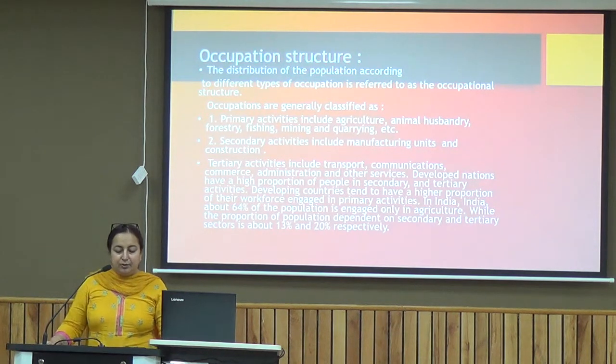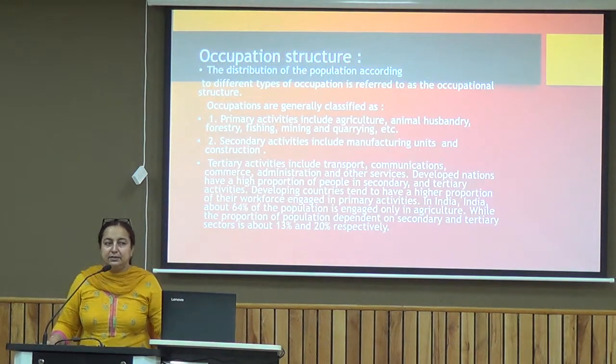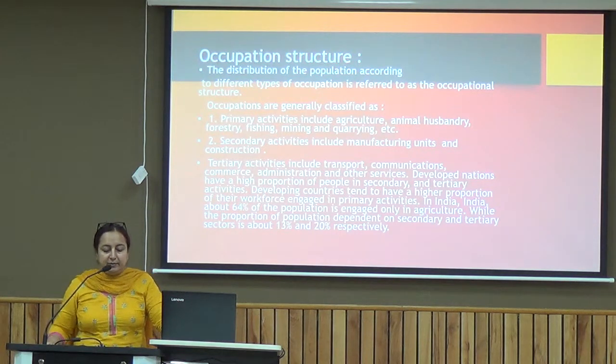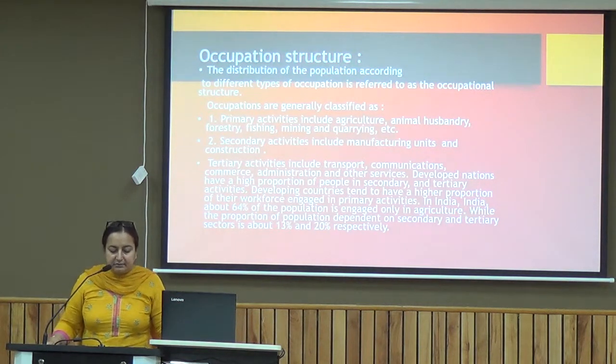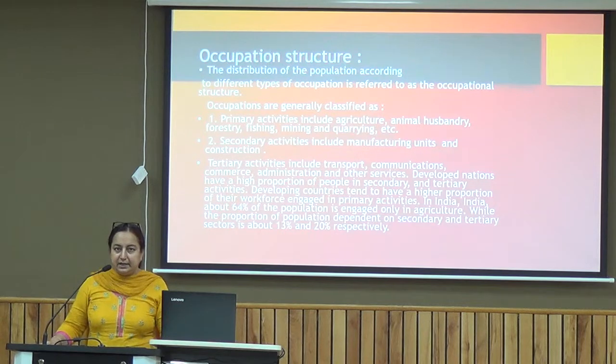Now as far as the occupational structure of India is concerned, let's see what are the categories in this. One is the primary activities, then secondary activities, and the third one is the tertiary activities. Mostly in India, people are involved in the primary activities.